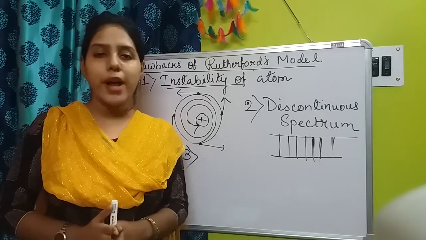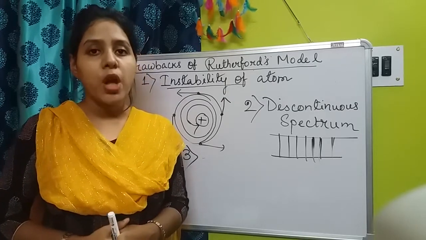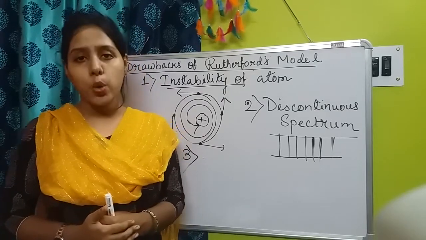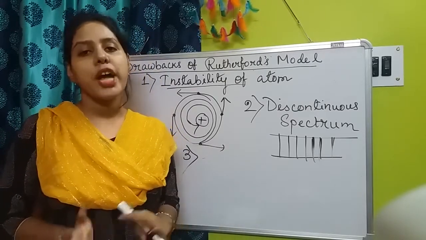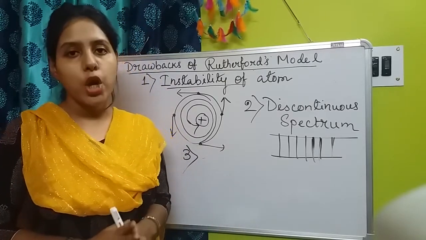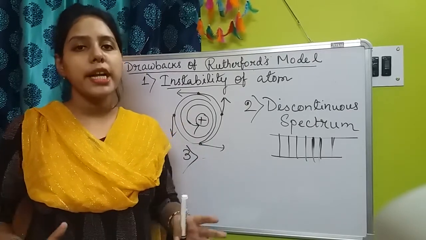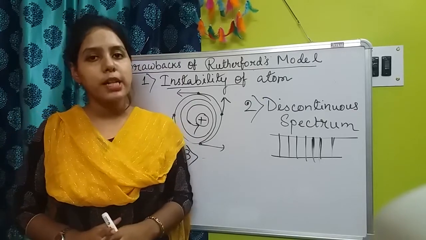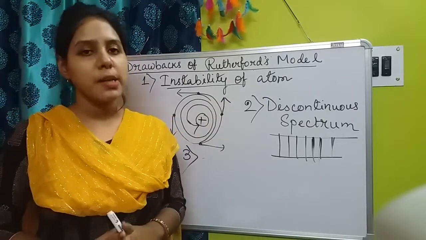No such discussion was there, as well as what will be the energy of the orbits, or what are the radii of the circular orbits. No such things have been discussed in Rutherford's atomic model. So the atomic model is not clear from Rutherford's atomic model. All of these are the drawbacks of Rutherford's atomic model.